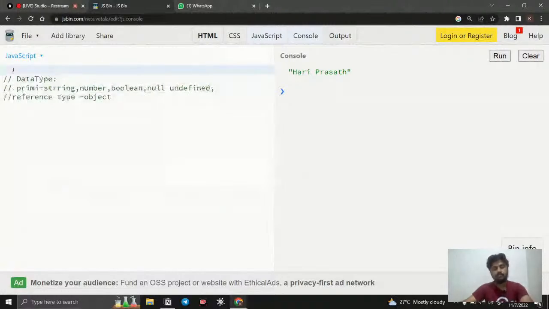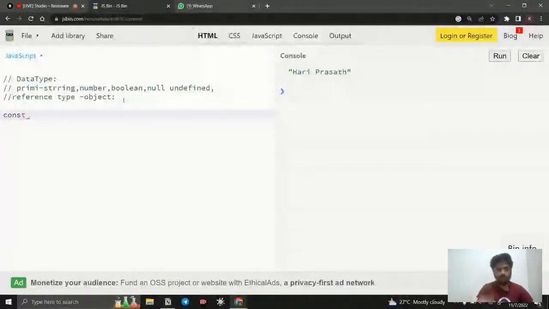So this is going to be data type. We see about the primitive data type first. I am just going to create a string. I say str, and I simply say pw. How can we create a string? Anything that is wrapped with single quotes, double quotes, or backticks is considered a string. For example, you can see double quotes, like single quotes, right? So this is considered a string.